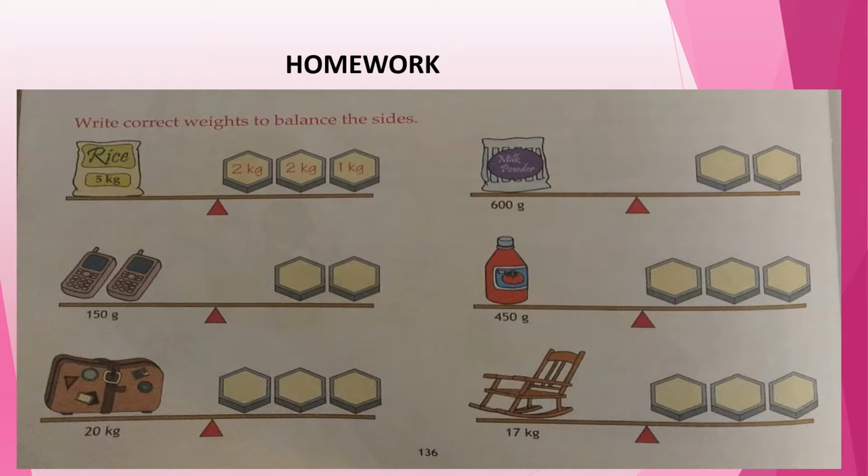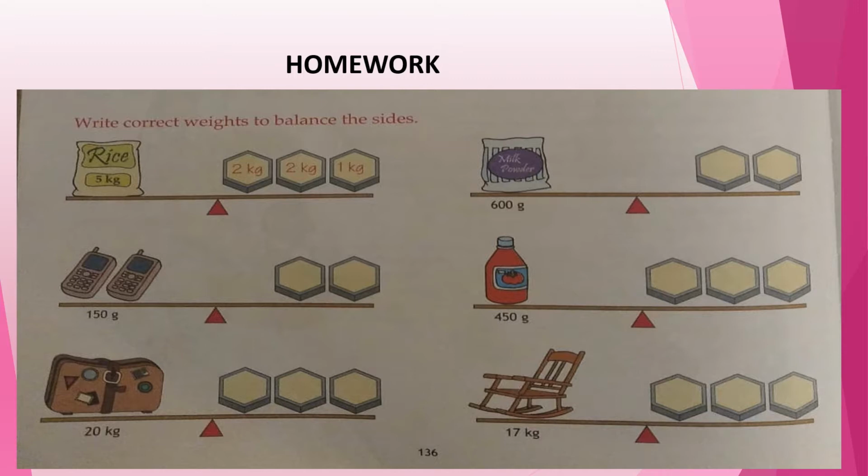Now children, I am going to give you homework. Here on page number 136, you have to write correct weights to balance the sides. Already one example I have shown you. You have to put the number, what weight you will put, so that you can balance this seesaw.